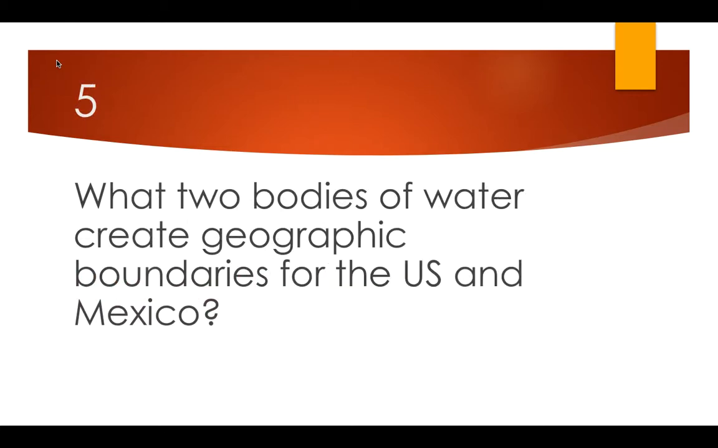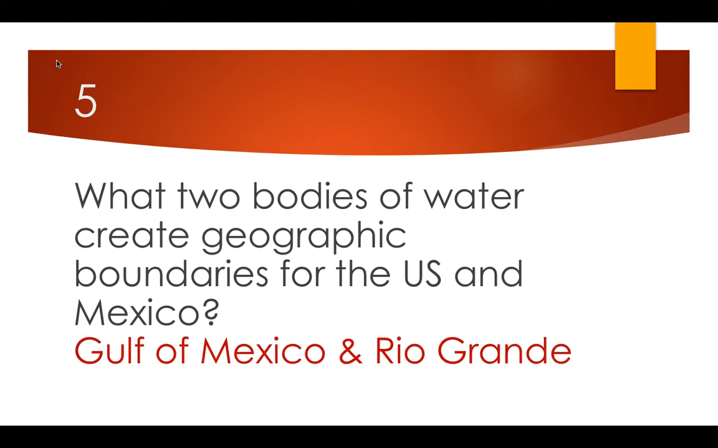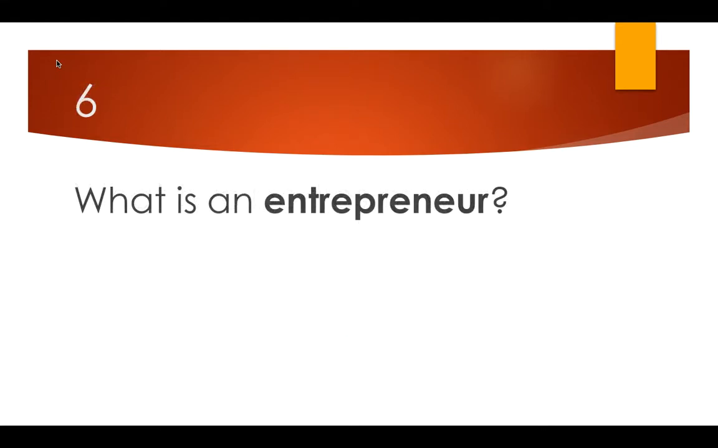Number 5, what two bodies of water create geographic boundaries for the U.S. and Mexico? You labeled and drew these on your desk maps as well. The Gulf of Mexico is that big ocean that touches both Mexico and Texas, and the Rio Grande is the river that separates Texas from Mexico. You had to draw little waves on that part of your map when we drew them in class.